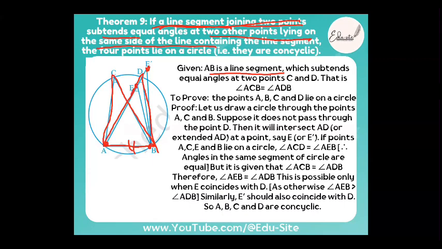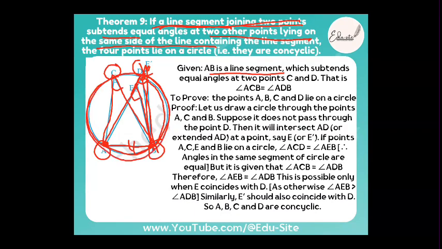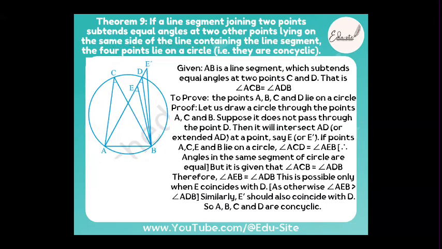Now all of these angles are equal. What are they telling? All of these angles, 1, 2, 3, are equal. And what they are telling us is that these points are concyclic. They should lie on the same circle. So A, B, C, D should lie on the same circle. That is what you're going to prove. It's a very easy theorem. We do not have any long proofs like that.